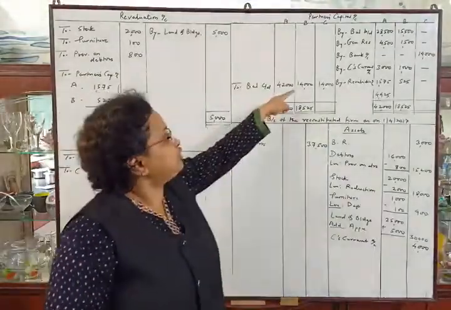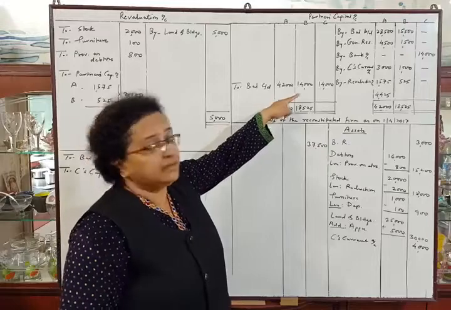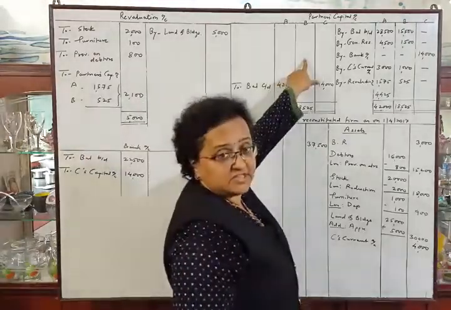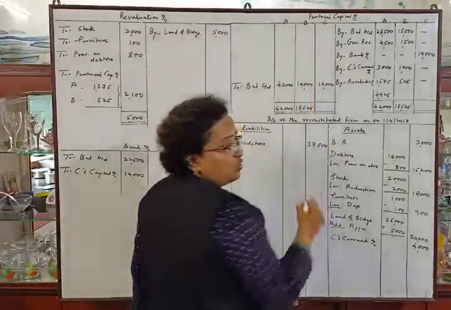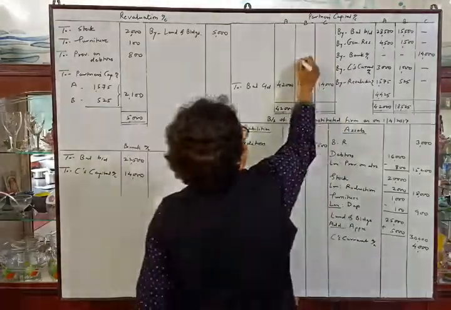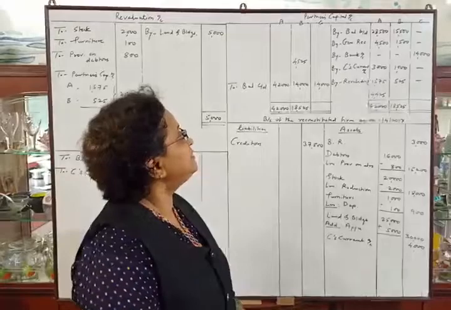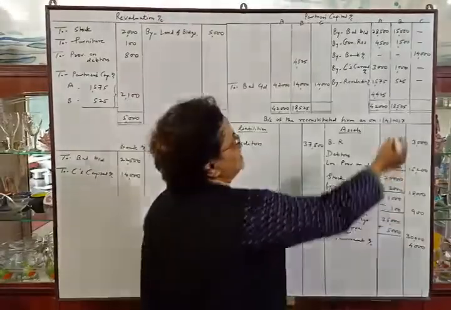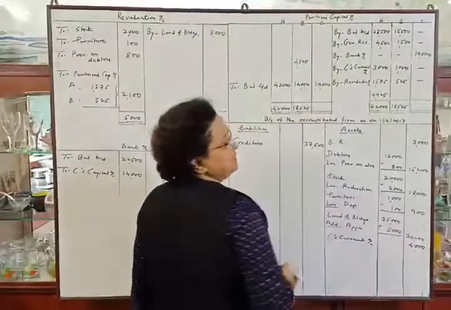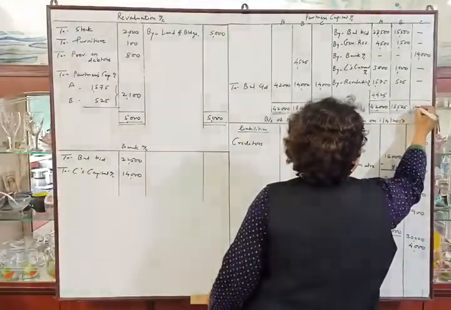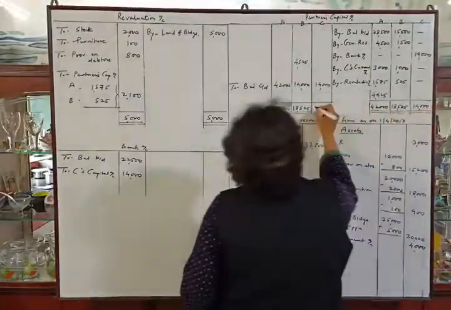We will deduct 14,000 from that and write the difference here. So the difference is 4,525. Now the third partner: total of credit side 14,000, debit side 14,000. So there will not be any difference, obviously.